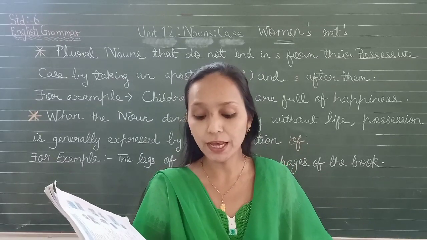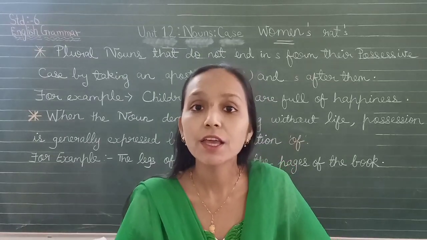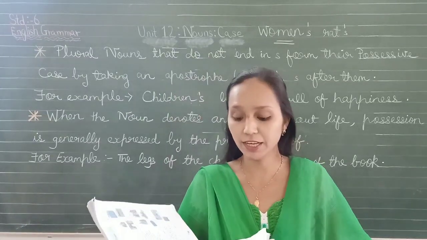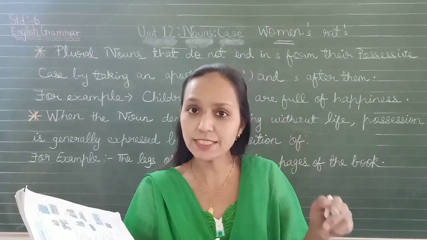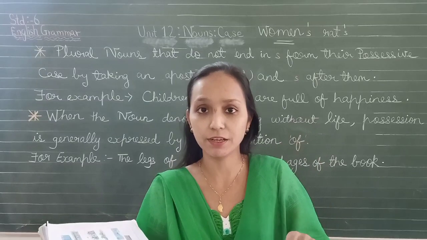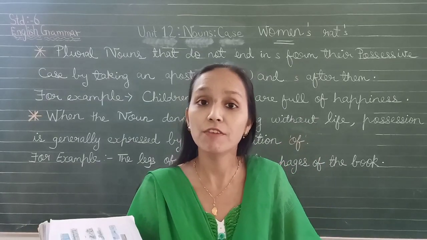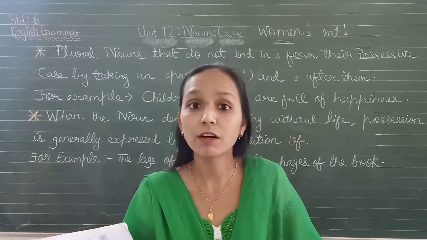I'll give you an example. England's heroes. Okay, the country England. England apostrophe S, heroes. The heroes, the people of England who have done something which have made them worth a hero.